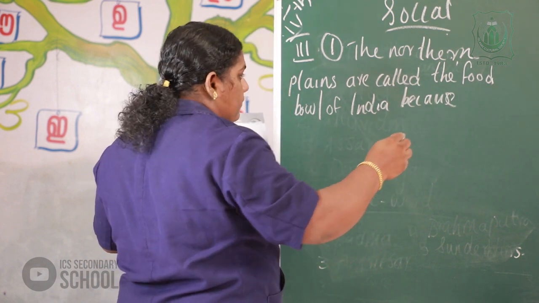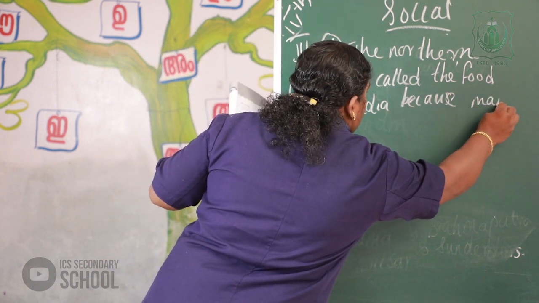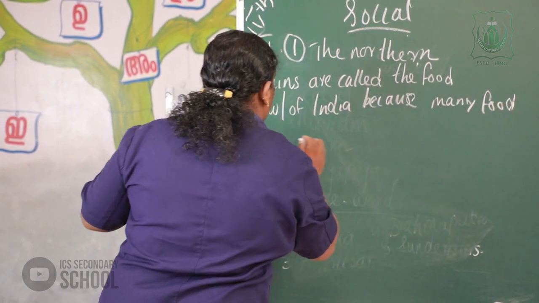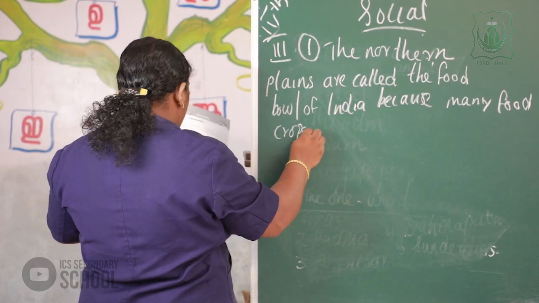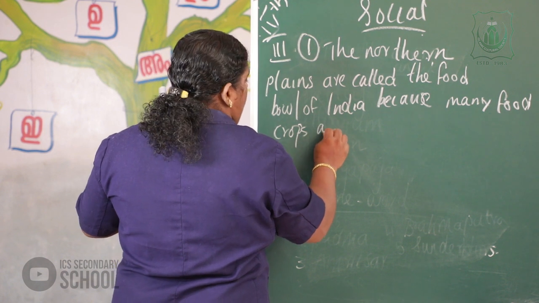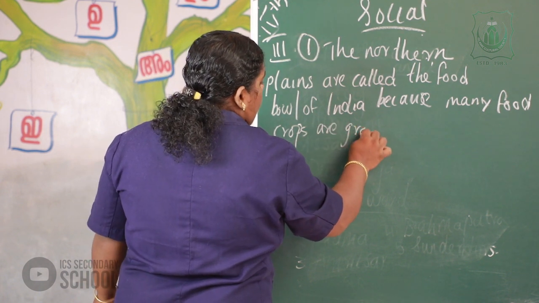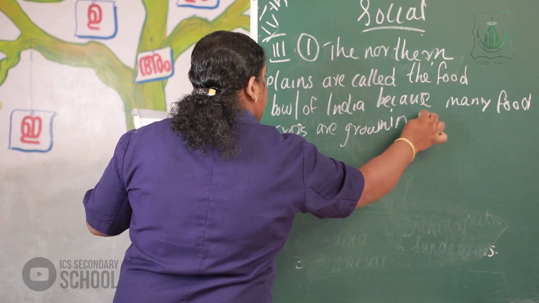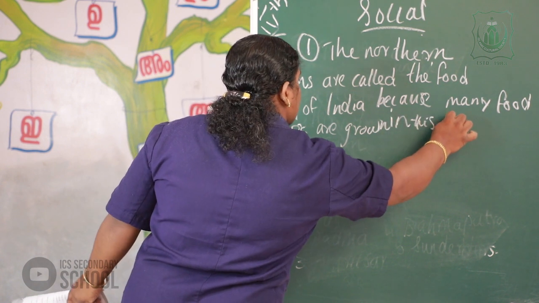Because many food crops are grown in this region.